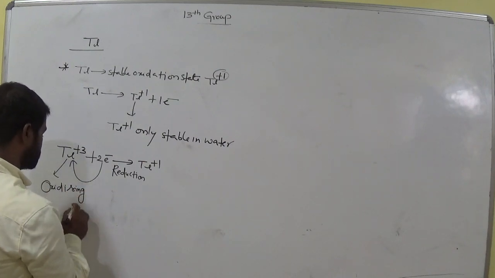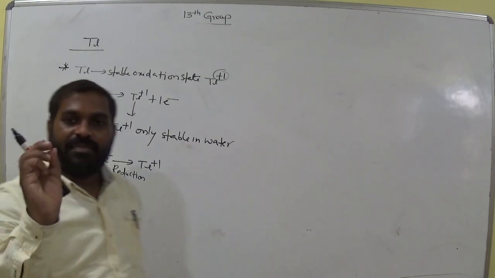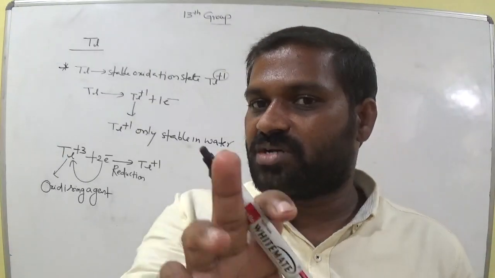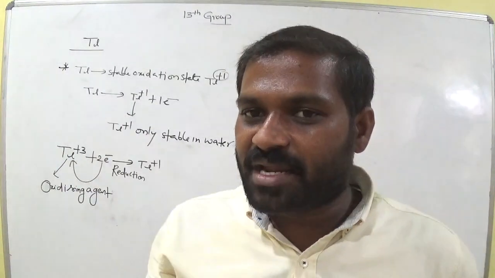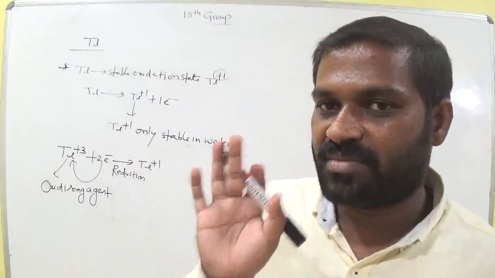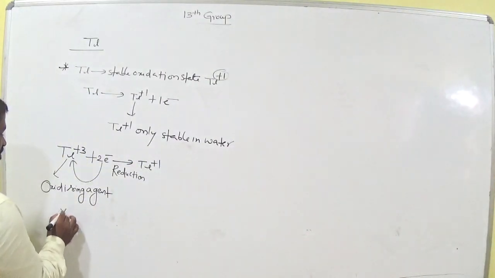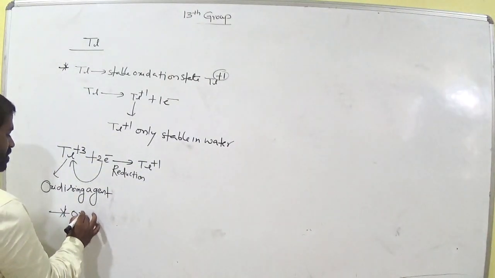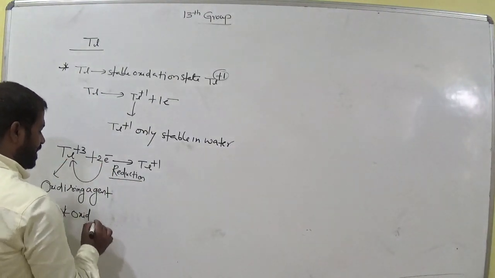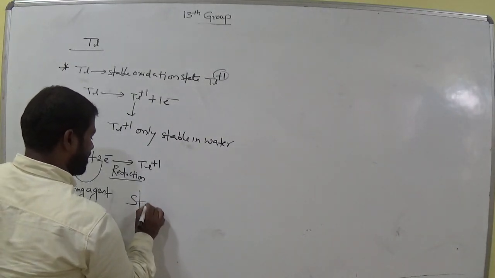Is it clear? The metal which can lose the electron is called a reducing agent. The metal which can accept the electron is called an oxidizing agent. Accepting the electron means reduction. Losing the electron means oxidation. Remember this. So now thallium is a good oxidizing agent. Gaining of electron is called reduction, and that relates to standard reduction potential.